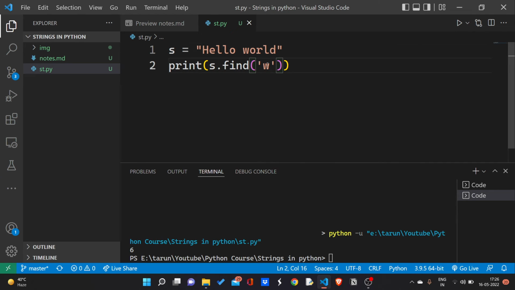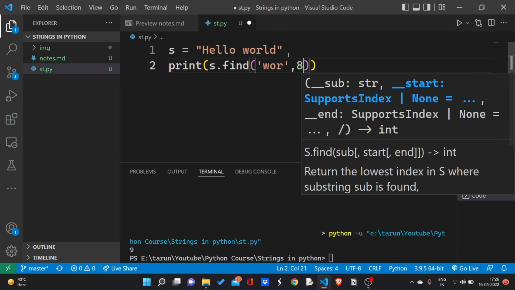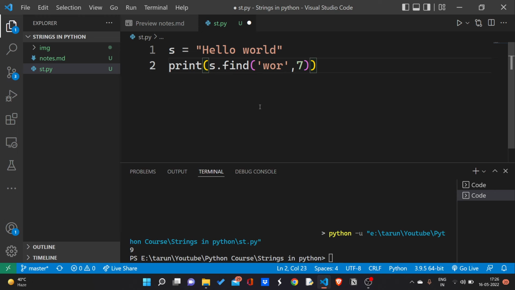If I write world, the index of world is again 6. If I write ld, the index of ld in hello world is 9. You can check it thoroughly. If I write wor and give 7 here, which means I want to find wor after the 7th index, but after the 7th index there is no substring wor, there is only orld, so I'm going to get -1.